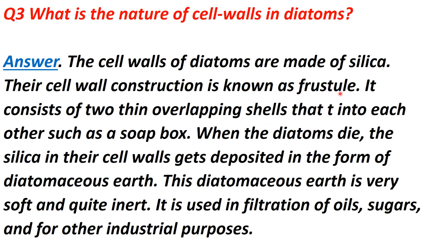So why is this called a frustule? Because of the presence of two thin overlapping shells, which can fit with each other like a soap box. When the diatoms die, the indestructible silica wall gets deposited in the form of diatomaceous earth, and this diatomaceous earth is very soft and quite inert. It can be used for the filtration of oils, sugars, and for other industrial purposes also.